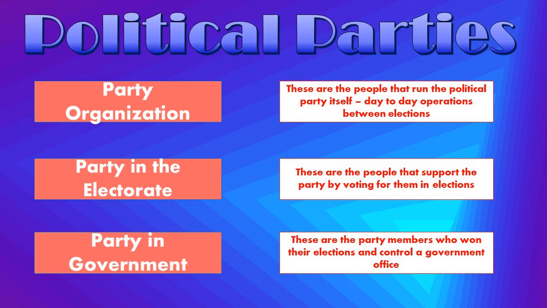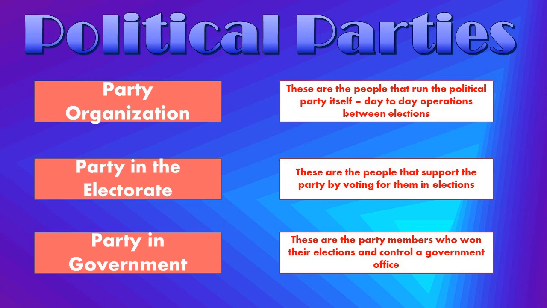There's also the party in the electorate. That's you. Those are the people that belong to a party or the people that give support to the party by voting for them. So this is the biggest part of the party, but the part of the party that's farthest away from the government. So the party in the electorate is the voters. How do they give support to the political party?